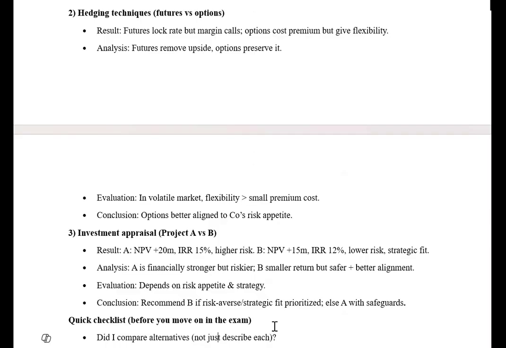So in short, whether a question is tested from investment appraisal, merger, risk management, any area, you have to interpret the result. You have to compare the result with the other option. And in comparison, you have to tell the positive side, which is pros, and negative side, the cons. For example, if you are recommending future without stating its pros and cons, you will not get the marks. So in exam, if you're comparing swaps, future, options, forward with others, you have to write the pros and cons.